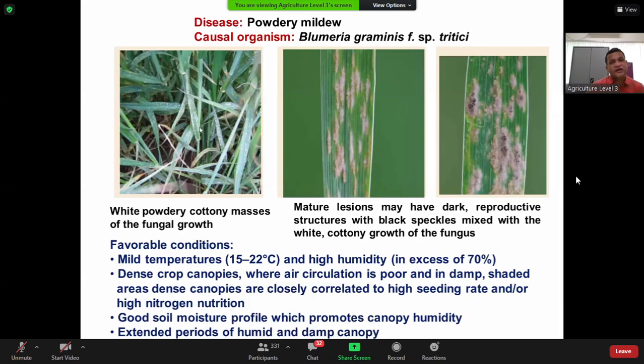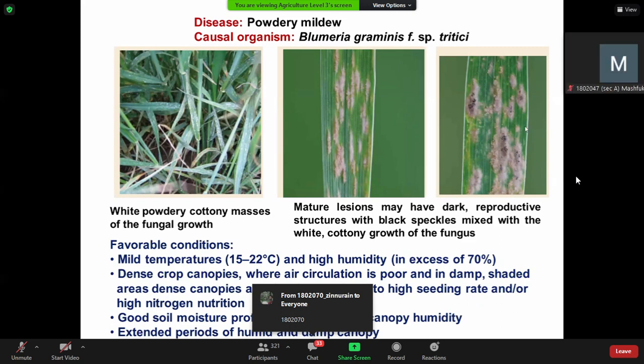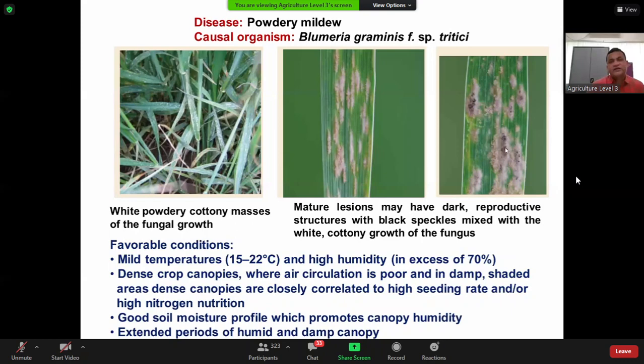You can see it on the leaf surface, and you see dark reproductive structures with black speckles mixed with the white cottony growth of the fungus. These are black speckles, because the fungus produces reproductive structures. Along with that you can notice a bit of brown or off-white fungal growth on the wheat leaf.